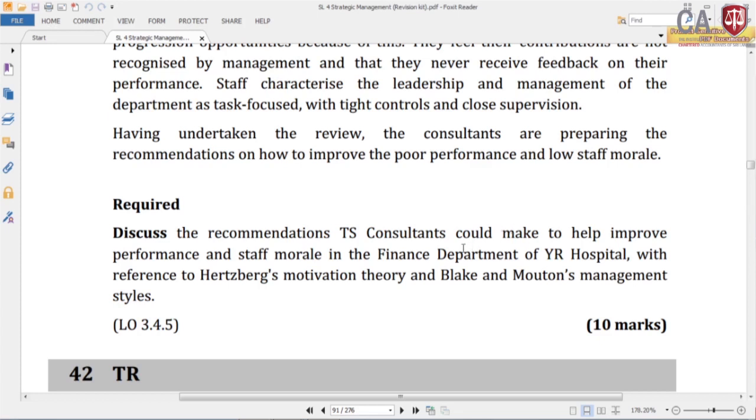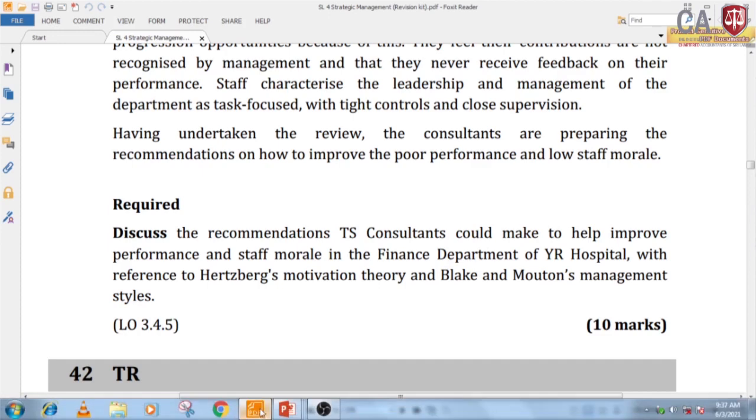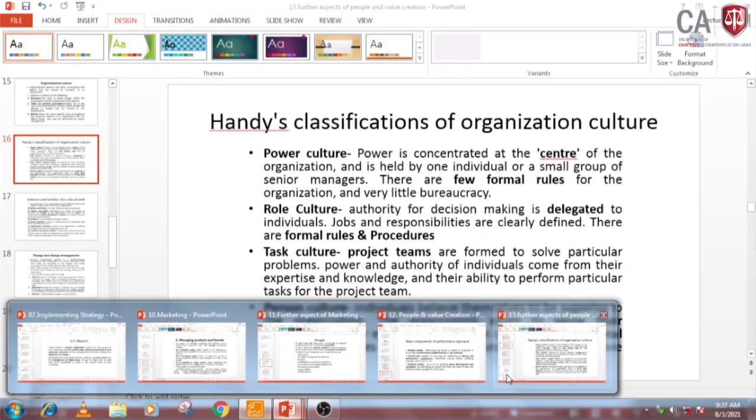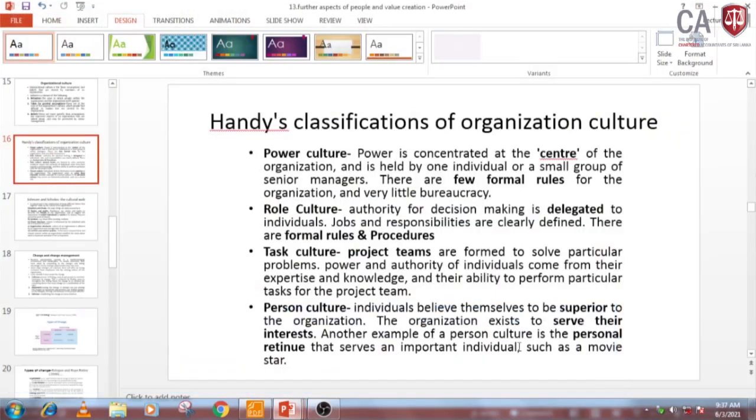Right. So, here it tests your knowledge regarding two theories. One is Herzberg motivation theory, the other one is Blake and Mouton management style. So, first of all we will have a theory discussion on Herzberg motivation theory.